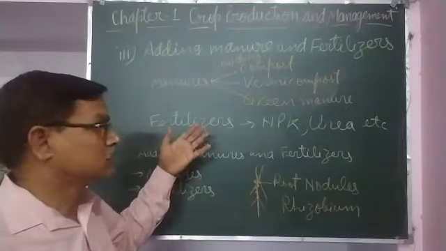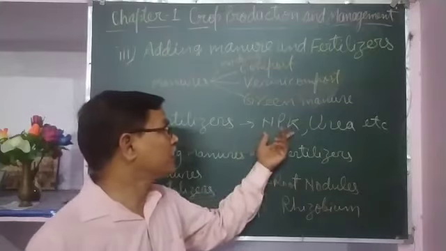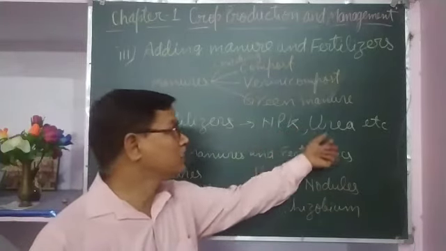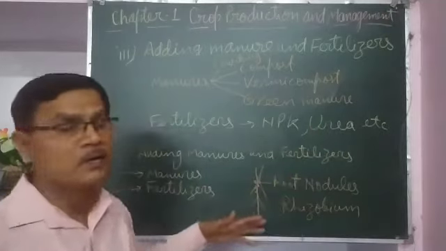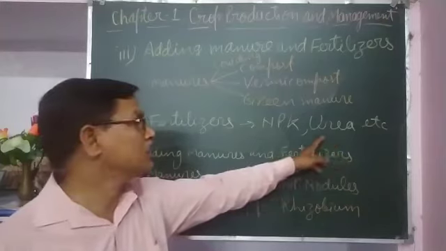Fertilizers are nutrient specific, as NPK. NPK has nitrogen, phosphorus and potassium. Urea has nitrogen in it. Approximately 46% nitrogen is found in urea.